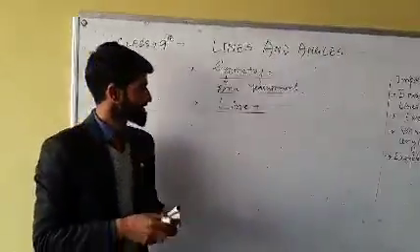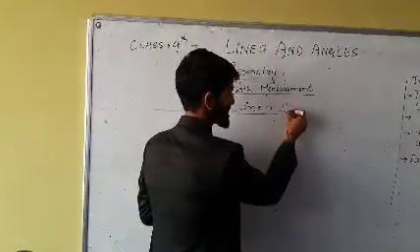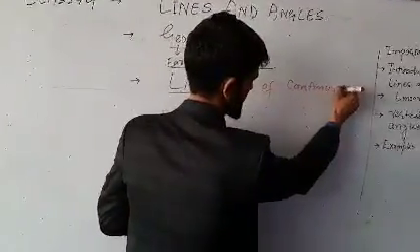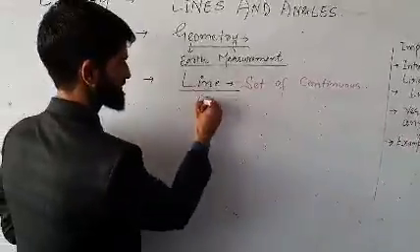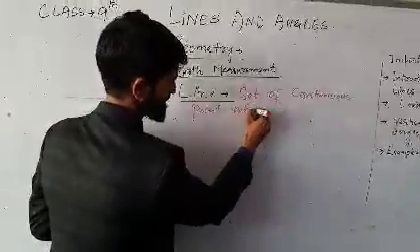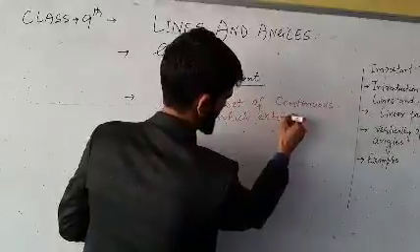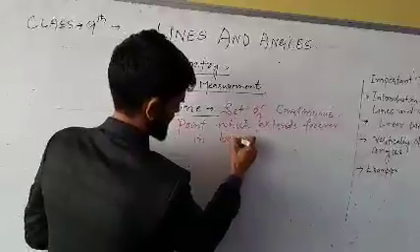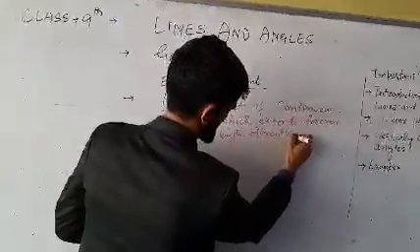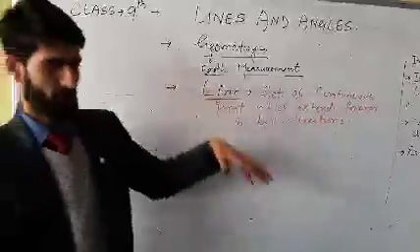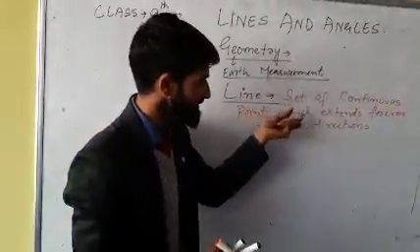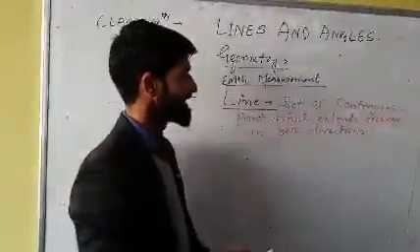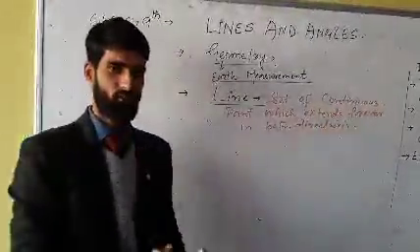A line is actually a set of continuous points. It is a set of continuous points which extend forever in both directions. A bit more about line. Actually, when points get connected, but the important thing is continuously without breakage, they form a line. And this line has some properties. It extends. We can extend this line.